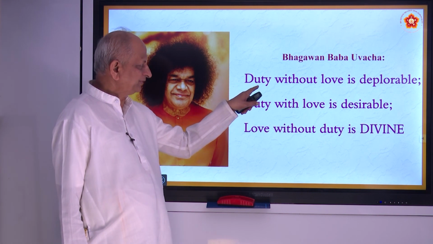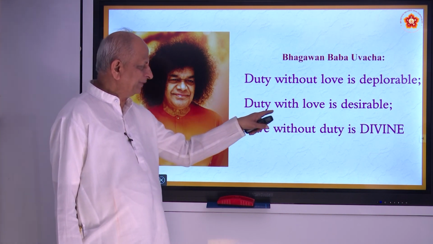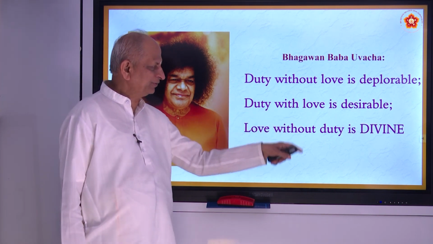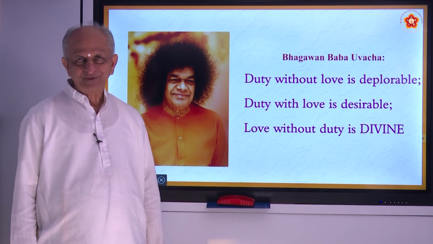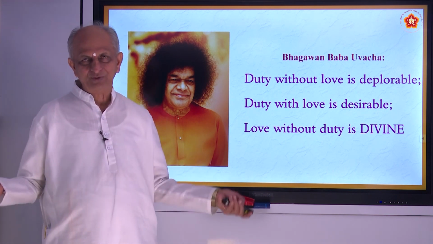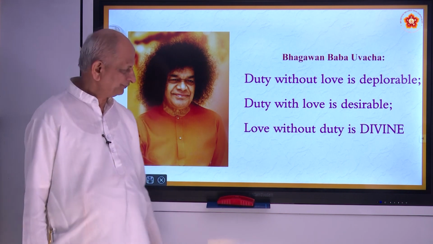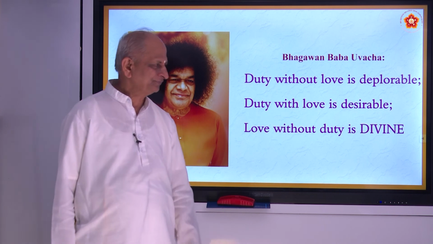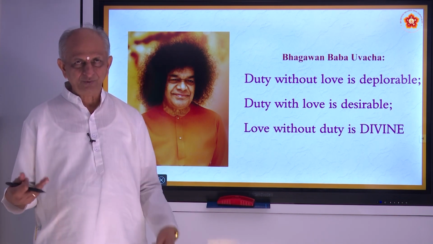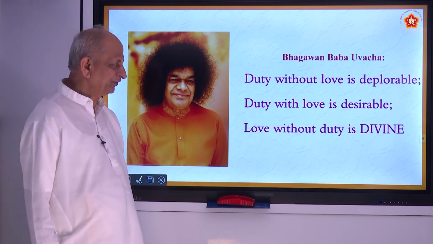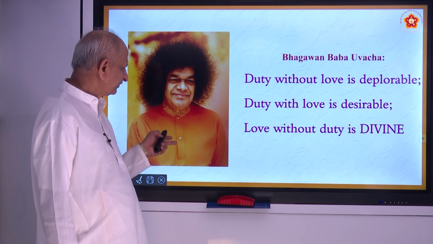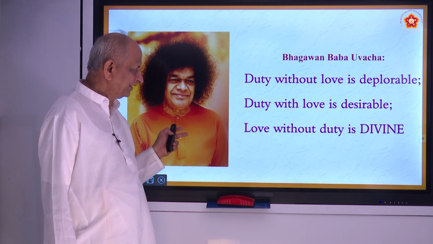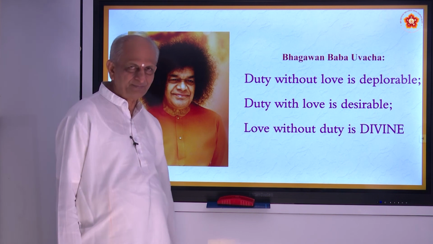Let us see what Baba says. Duty without love is deplorable. Duty with love is desirable. Love without duty is divine. So the whole universe is filled with love. So the final stage is without duty. When everything is love, the experience of love is called universal love. What Baba was experiencing and many great saints and seers have experienced.